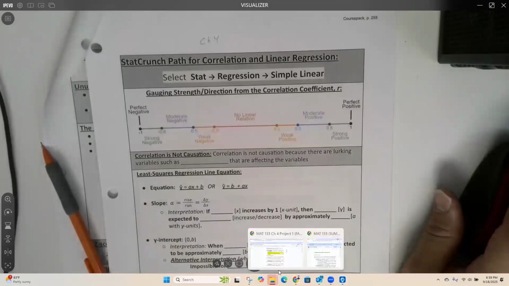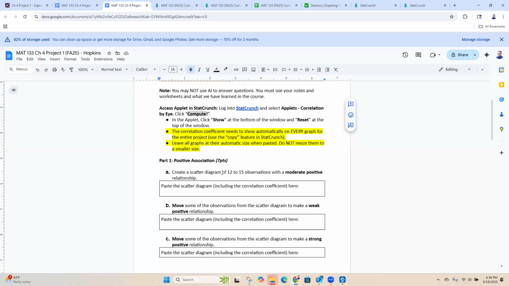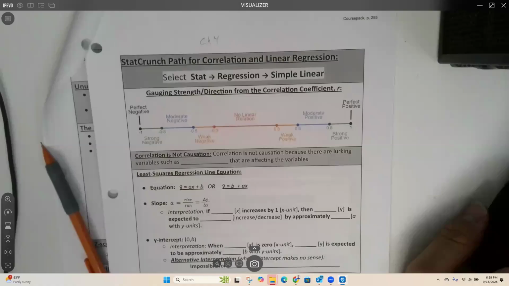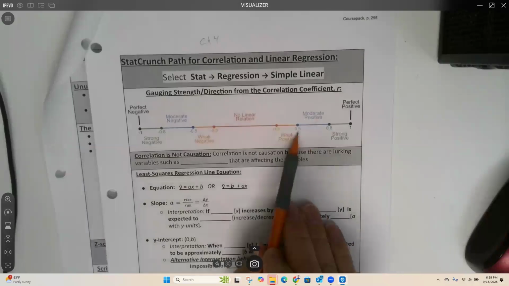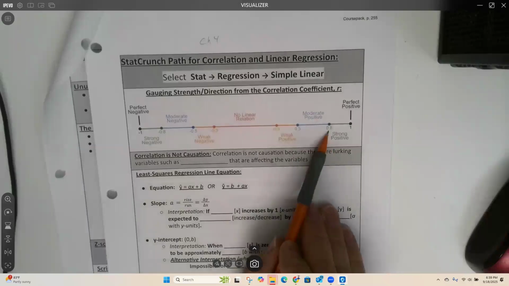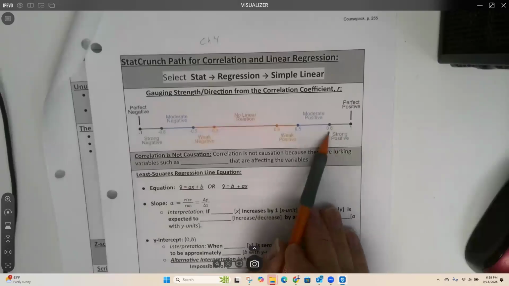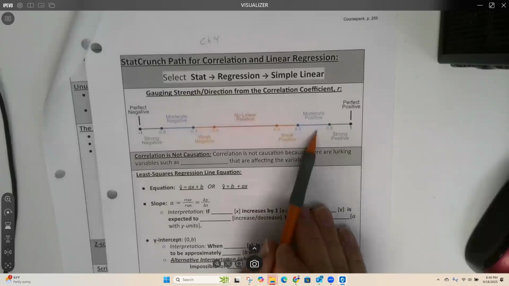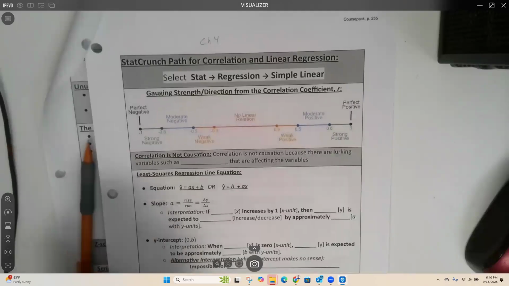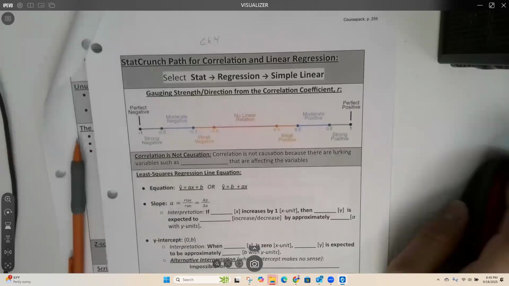All right, back over here. What did we want? We want to create a scatter diagram, 12 to 15 observations, with a moderate positive relationship. A moderate positive relationship is somewhere between 0.5 and 0.8. So give me a number in that range. 0.6, 0.7. Yeah, that's what we're going to be targeting as we build this.